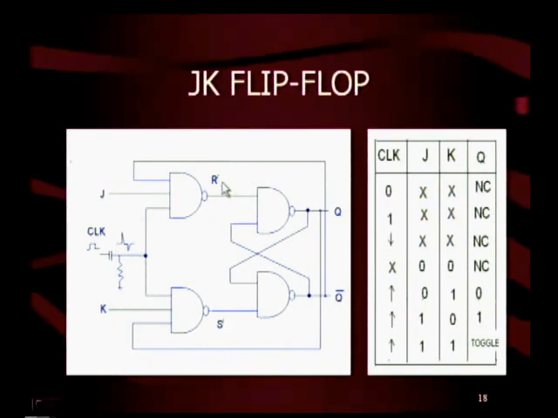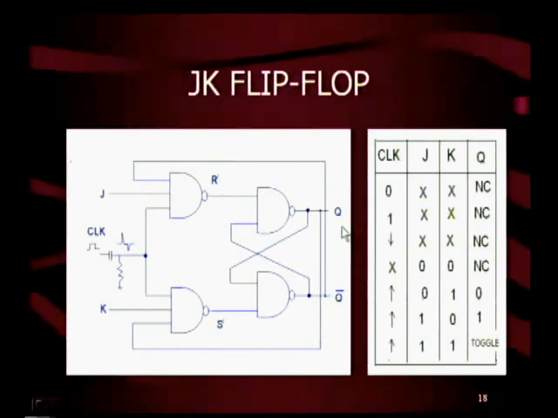When both J and K are 1, and the clock is the leading edge, in such a case, the output depends completely upon the previous output. Now, let J is 1, K is 1, initially Q is 0. If initially Q is 0, this 0 feeds back here, therefore S dash becomes 1, therefore Q bar is 1, it feeds back here, then R dash becomes 0, therefore Q becomes 1.